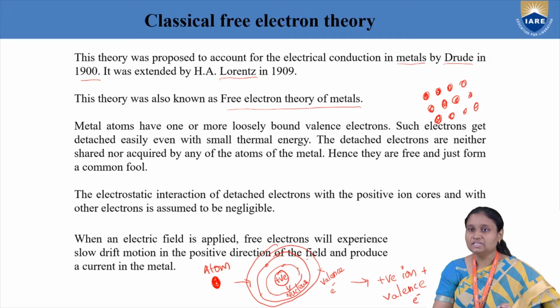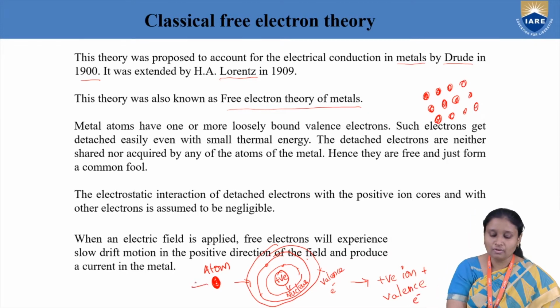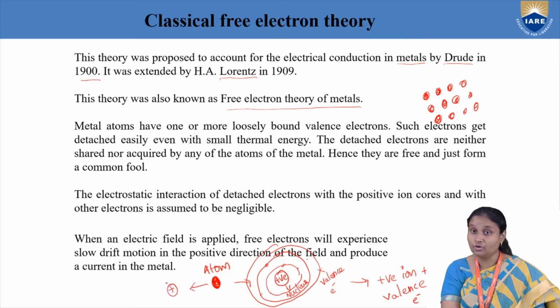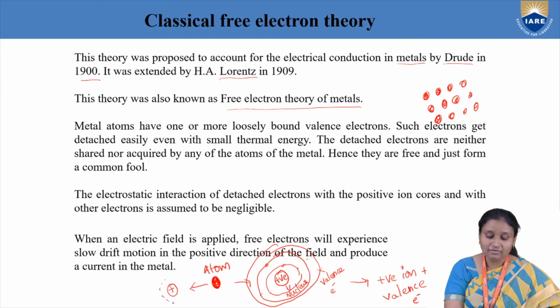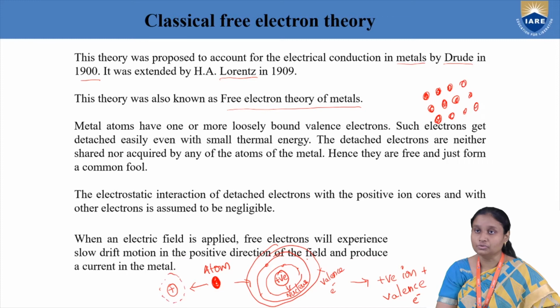So how will we take each atom? Each atom consists of a positive ion. So how will I represent an atom? This is a positive ion, and then we have our valence electrons. This is the representation we are using in order to explain an atom in a solid.